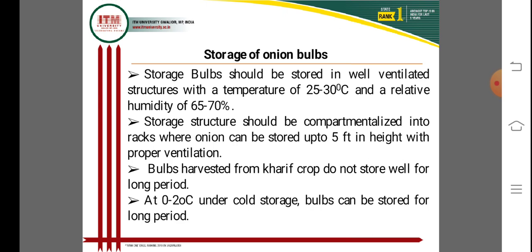So this is very good for the harvesting of onion, under different conditions. The drying process and storage process are required to store onion properly, and once stored, the onion undergoes the following processes.